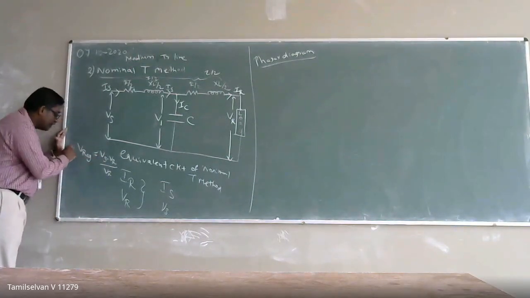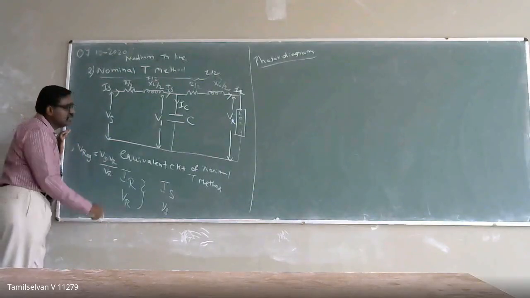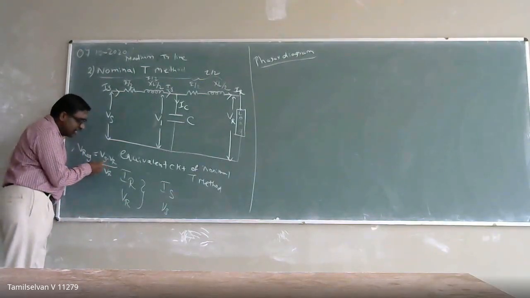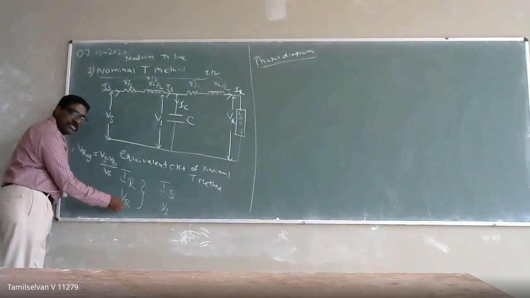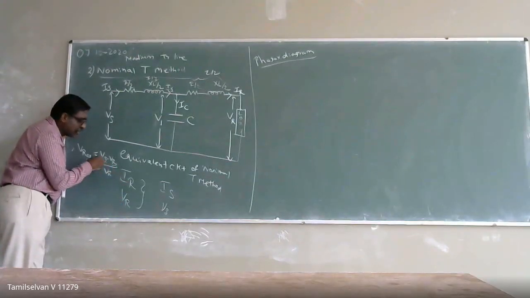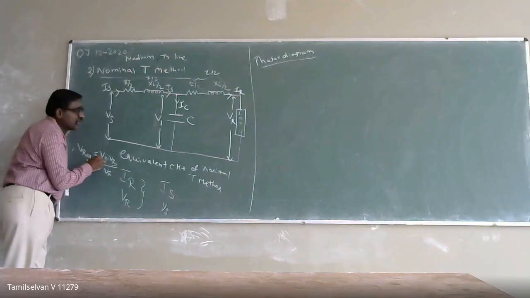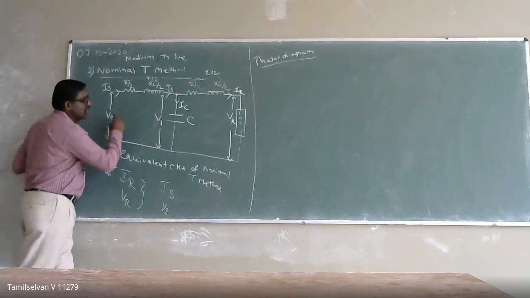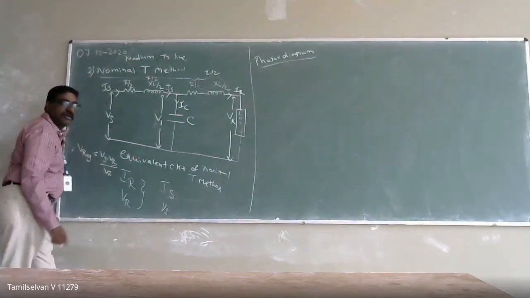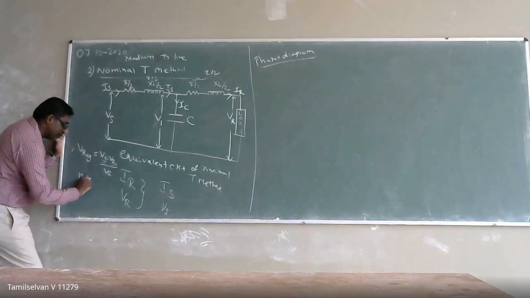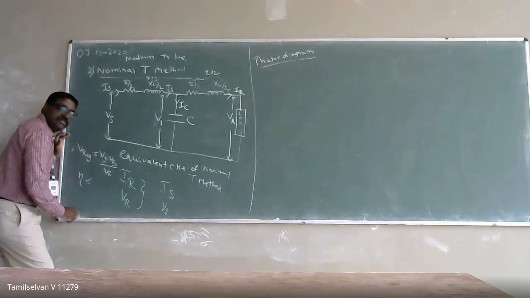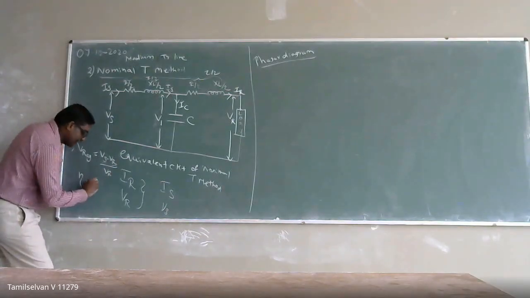If I want the percentage regulation, then I have to know the value of my sending end voltage and my receiving end voltage. Since I know the receiving end voltage, I have to calculate the sending end voltage. That's why, to calculate the sending end voltage, I have considered the equivalent circuit of the nominal T method for evaluating the performance of a medium transmission line. When it comes to efficiency, it is the power delivered divided by the power sent.